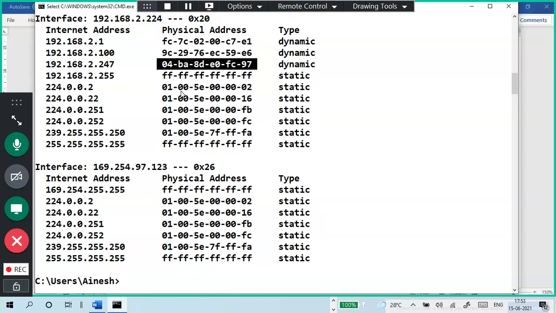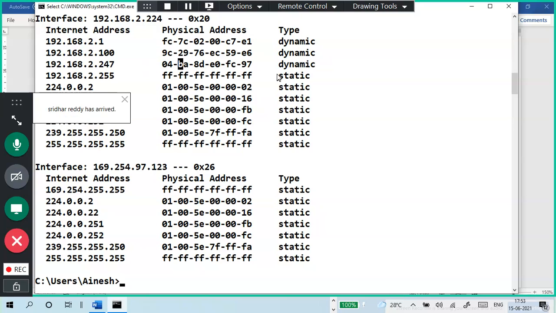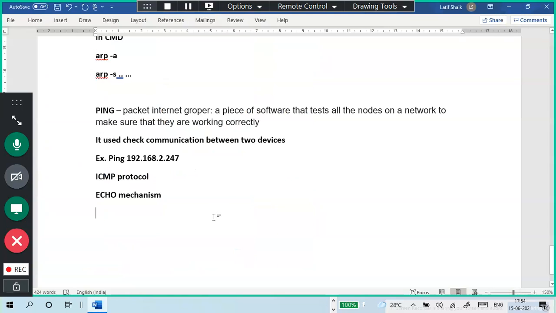This is stored here temporarily only. If I restart my PC, this dynamic data will be gone automatically. You can also bind it statically, so that there is no need to confirm when I communicate; it should always be there. Okay, so this is ARP. I will explain ARP again. I think a lot of people are exhausted.